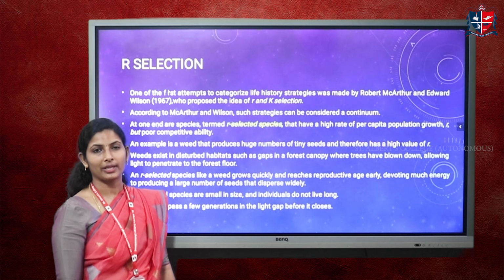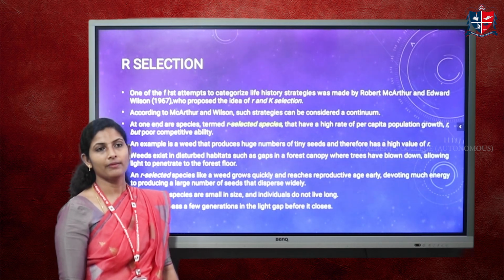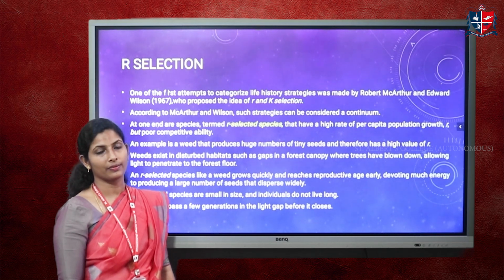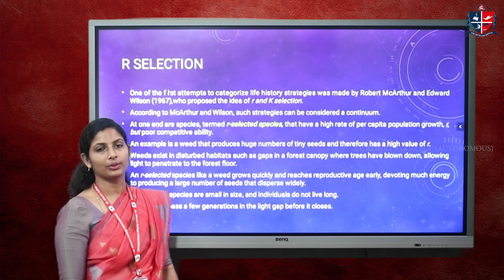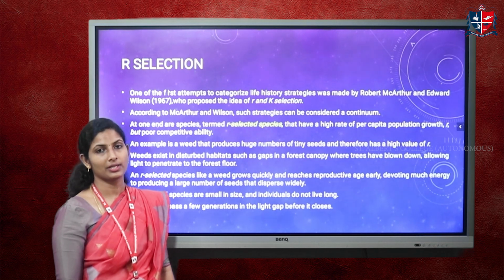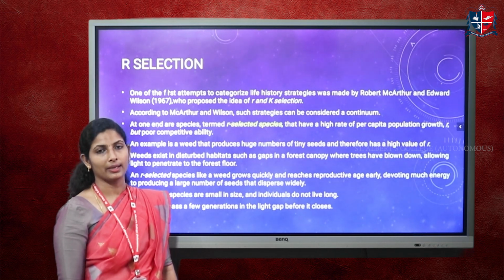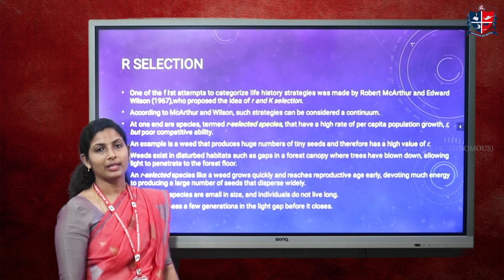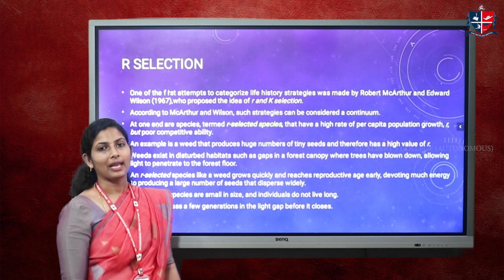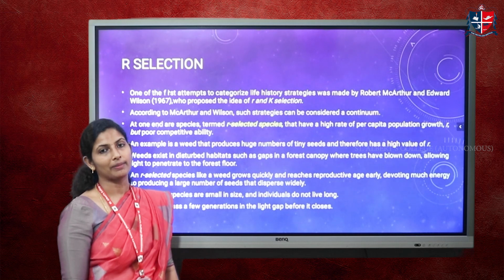We know that beets are very small, weak plants with poor competitive ability, and usually they are seen on forest floors where the light is penetrating. The forest canopy is very thick and the light penetration is very low throughout the year, but only for certain periods of time they receive this light on the forest floor. During this time, the beets grow within a very short period, reach reproductive maturity, produce the maximum number of seeds, disperse them, and finally the parent plants die off.